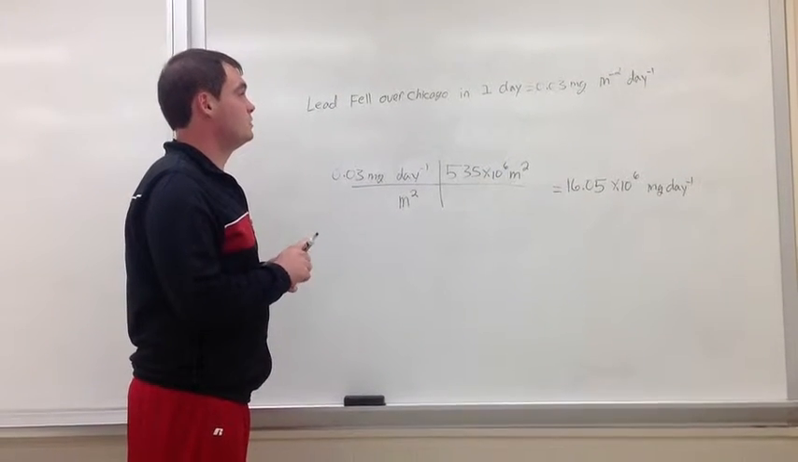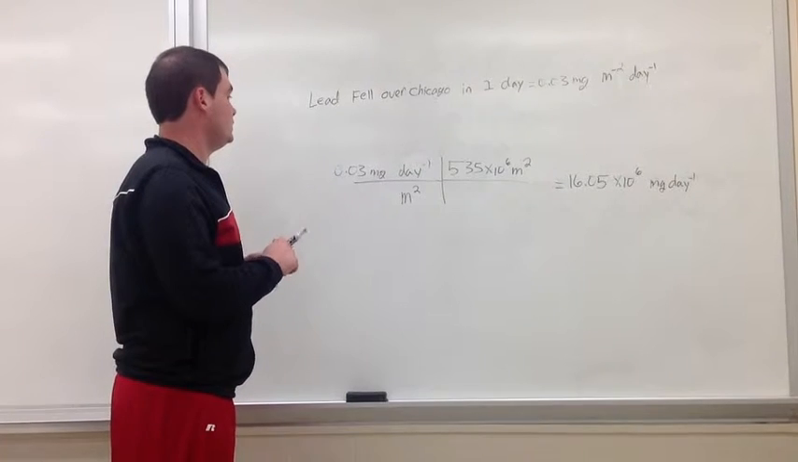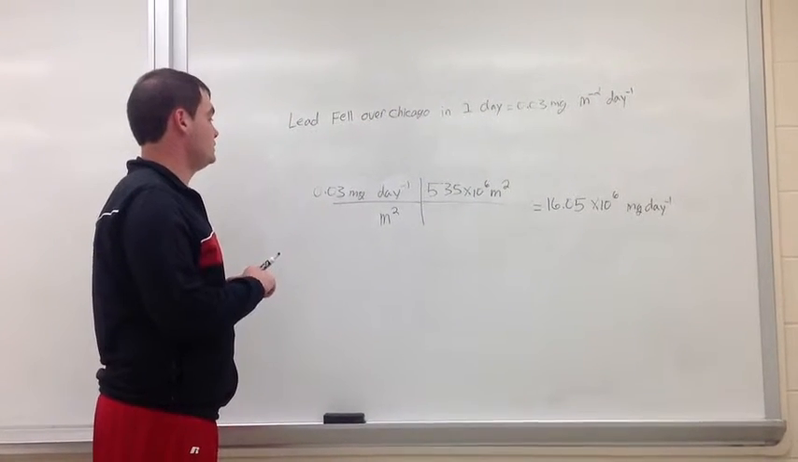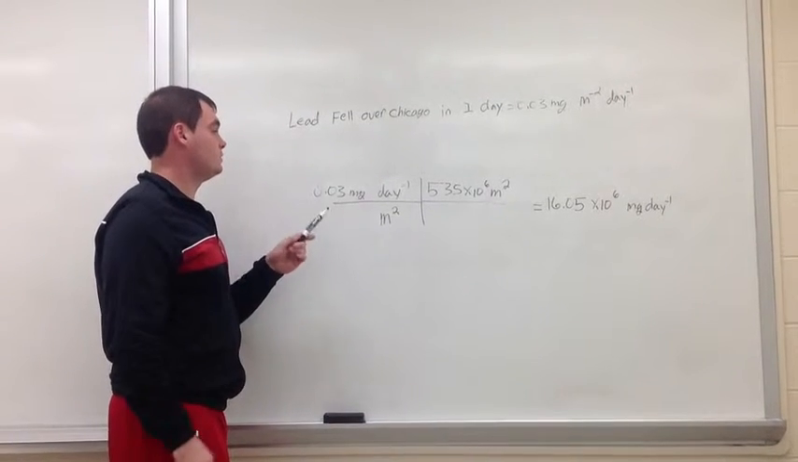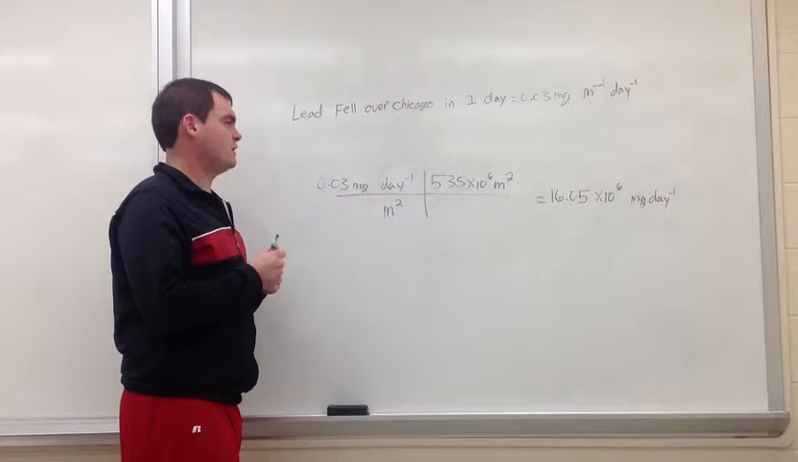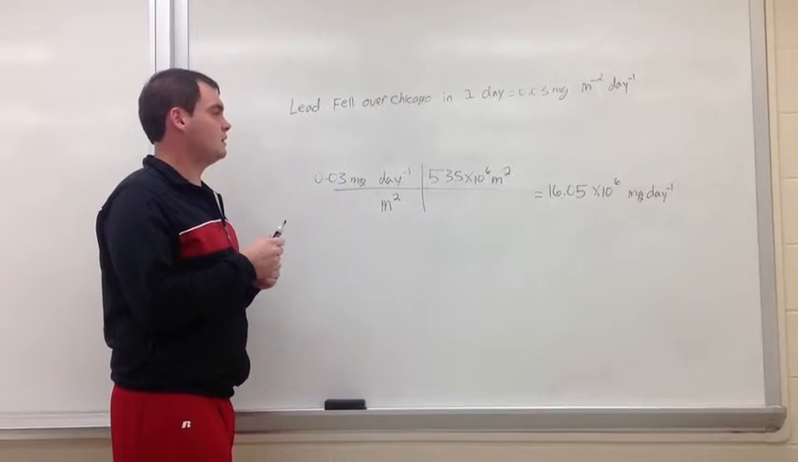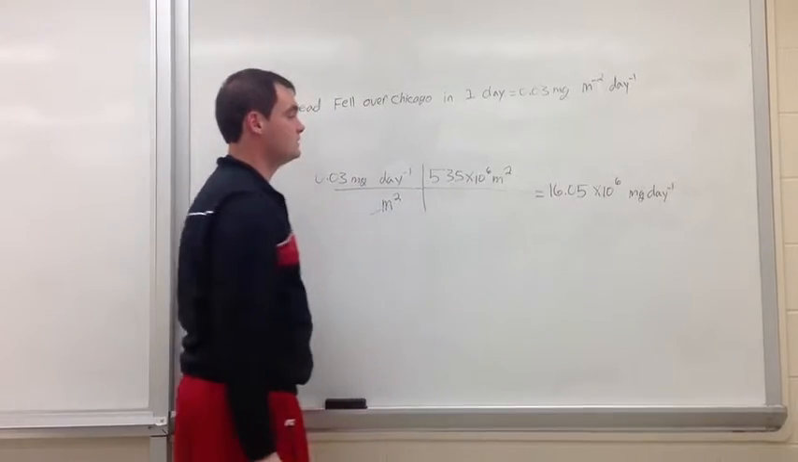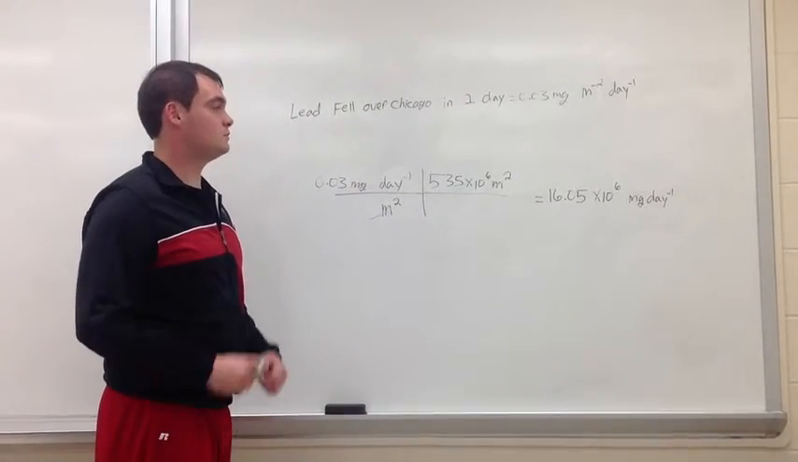From the initial problem, we were told that lead fell over Chicago at 0.03 milligrams per meter squared per day. Looking to figure out how many milligrams of lead fell per day, we need to multiply 0.03 milligrams per meter squared per day by 535 times 10 to the 6 meters squared. This will cancel out our meters squared, leaving us with 16.05 times 10 to the 6 milligrams per day.